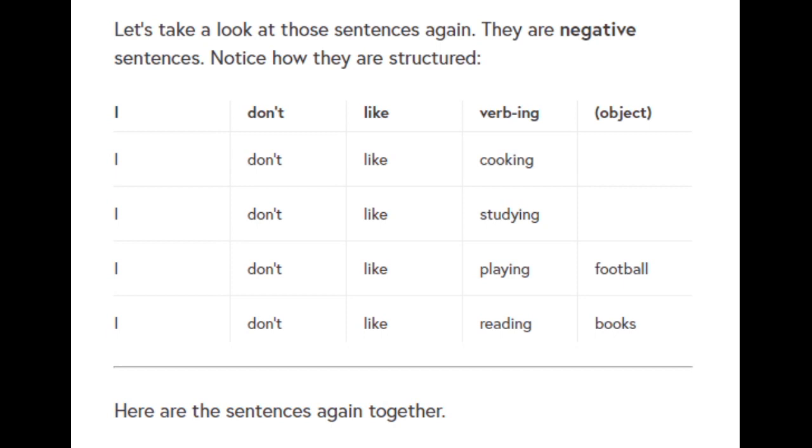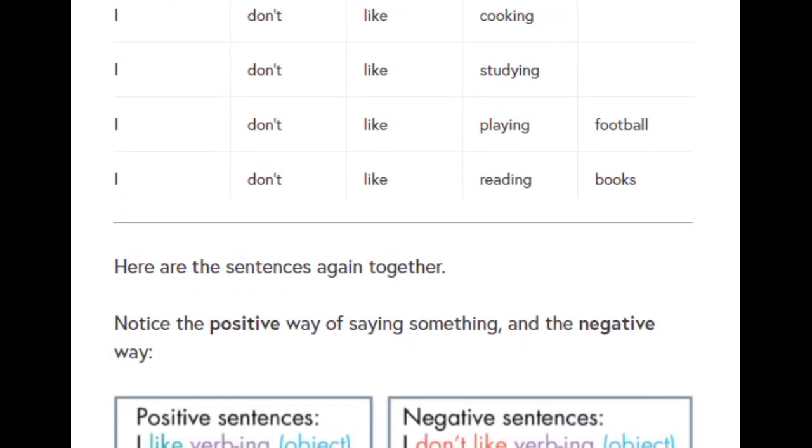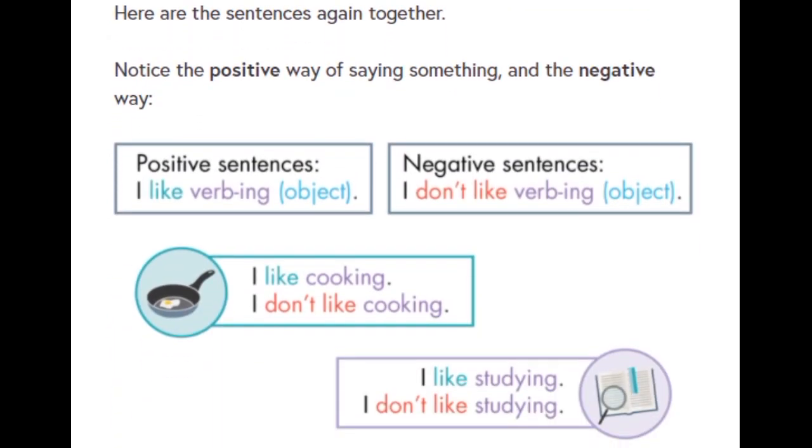Here are the sentences again together. Notice the positive way of saying something and the negative way. Positive sentences: I like verb-ing plus sometimes an object. Negative sentences: I don't like verb plus ing plus sometimes an object.